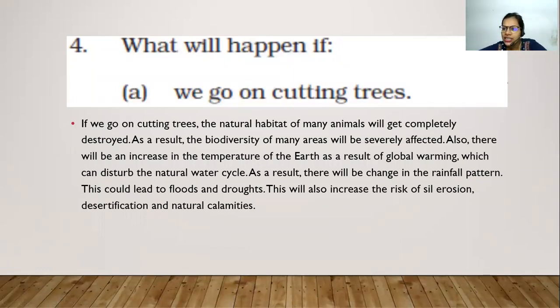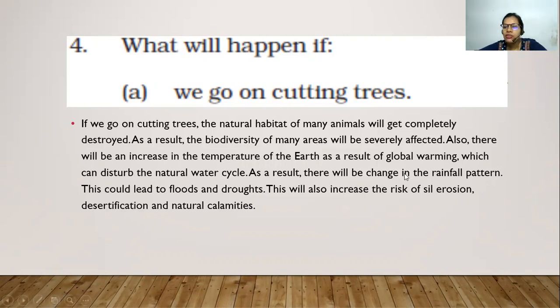So we know cutting of trees will lead to deforestation and the natural habitat of many animals will get completely destroyed. So as a result, the biodiversity of many areas will be severely affected and there will be an increase in temperature, which will lead to global warming and finally affect the natural water cycle. So you see over here, whatever we have been discussing till now, this deforestation, cutting of trees, it's one or the other, the same, and it's always the same answer. So it becomes very easy to answer any questions if asked.